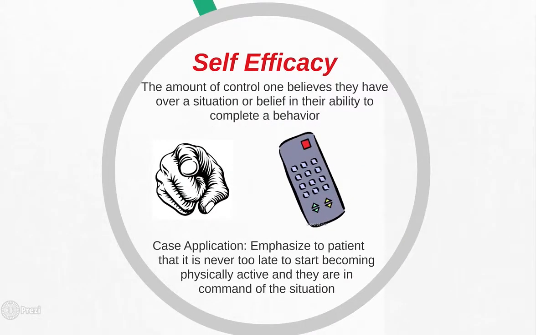The final construct is self-efficacy. Self-efficacy refers to the amount of control one believes they have over a situation or belief in their ability to complete a behavior. For the purposes of our case, you would want to emphasize to a patient that it is never too late to start becoming physically active and that they are in command of the situation. A 2016 study about the relationship between symptoms of mental illnesses and physical activity found that self-efficacy is the most influential construct in increasing physical activity. This is incredibly important for the purposes of our application.